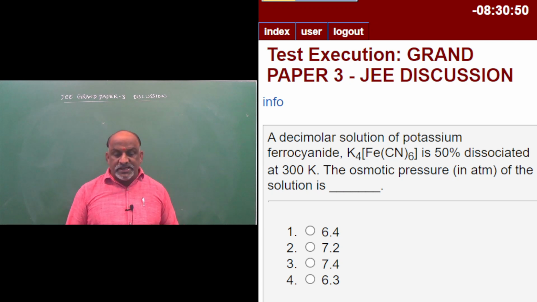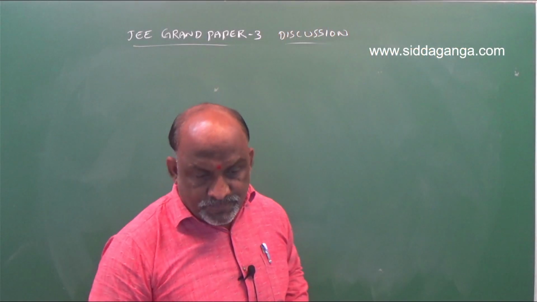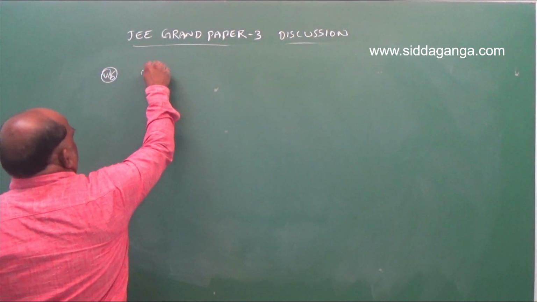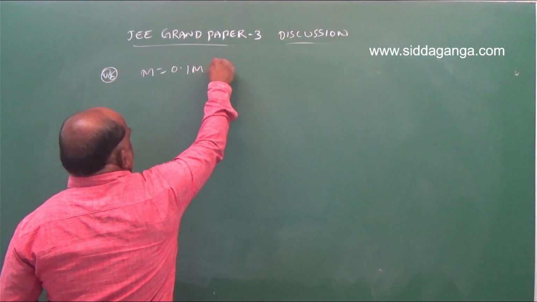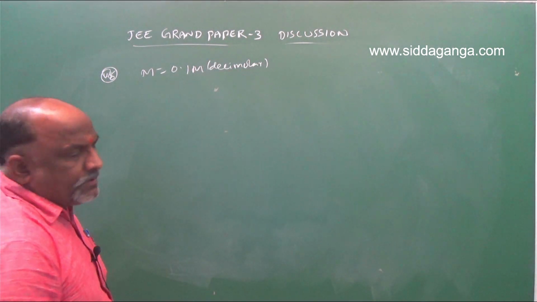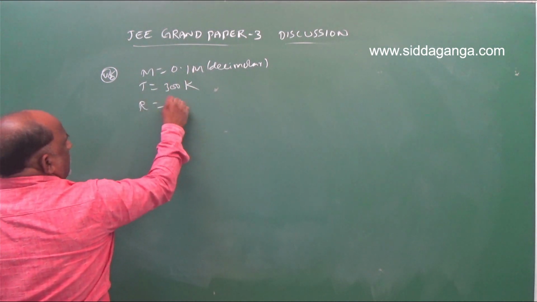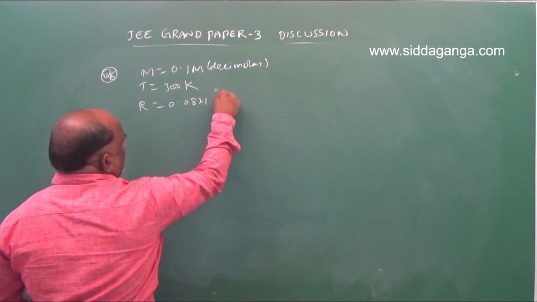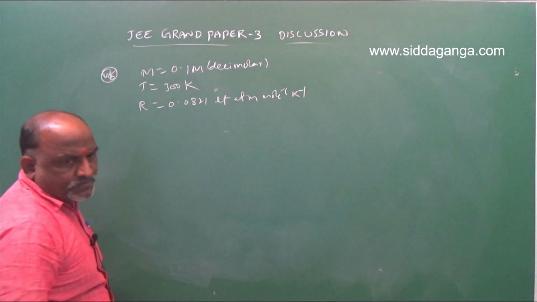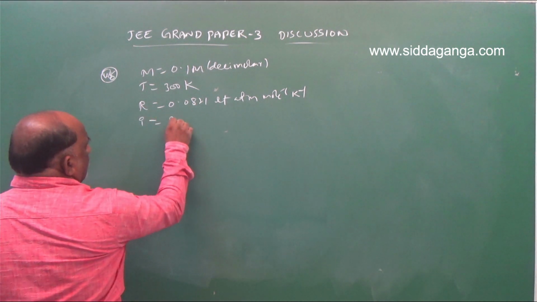The osmotic pressure in atmospheres of the solution is. Molarity given 0.1 M, decimolar. Temperature given 300 Kelvin. R value 0.0821 liter atmosphere mole inverse Kelvin inverse. And we don't know i.